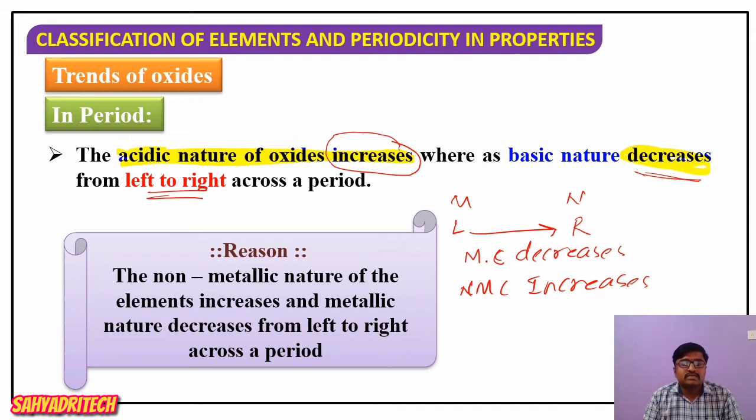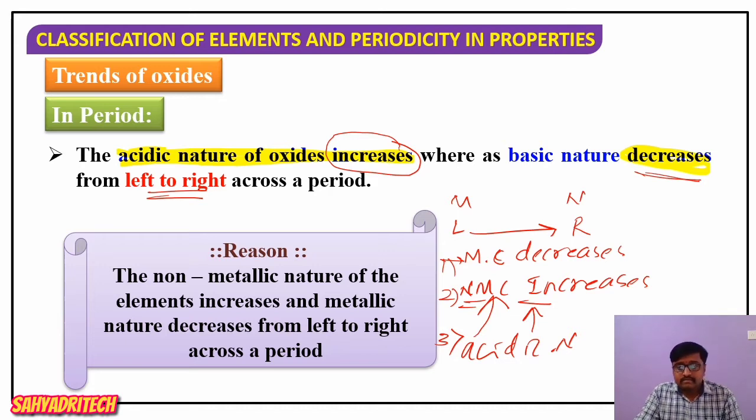So acidic nature is associated with non-metallic character. Please remember, the acidic nature of an element is associated with non-metallic character. As non-metallic character increases, acidic nature increases. And as we know that from left to right metallic character decreases and non-metallic character increases, so we say the acidic nature of an oxide increases from left to right of the periodic table. And what about basic nature? Opposite to this, basic nature decreases along a period from left to right.